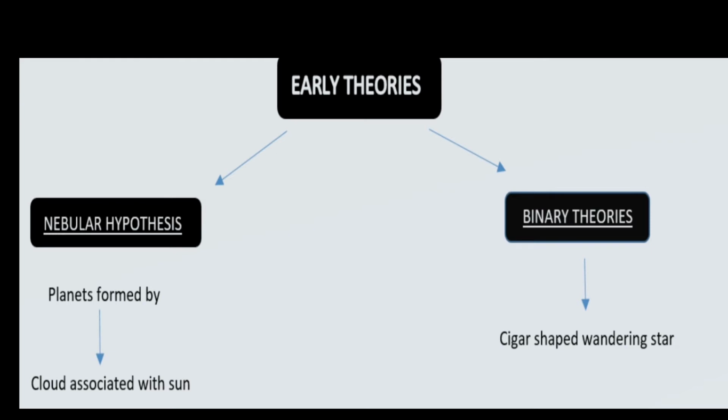And later, the nebular hypothesis was revised by two scholars from Russia and Germany. They said that the sun was associated with a nebula, which mostly consisted of hydrogen and helium and some dust, and these came together due to friction and accreted together to form the planets.